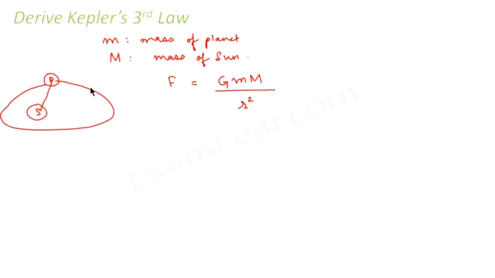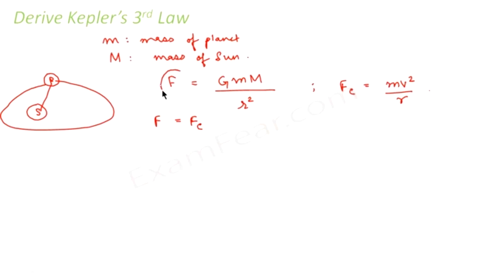At the same time, since it is moving in an orbit, there has to be a centripetal force which helps the planet to move around the sun in a circular path. That centripetal force would be nothing but m v square by r. Since the planet is moving in a stable orbit, these two forces balance each other.